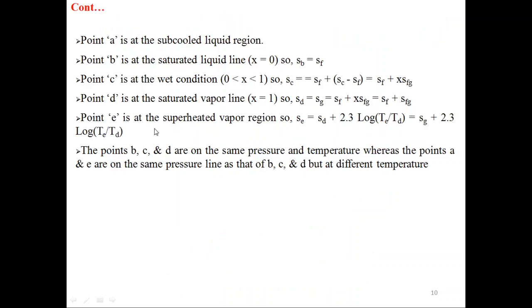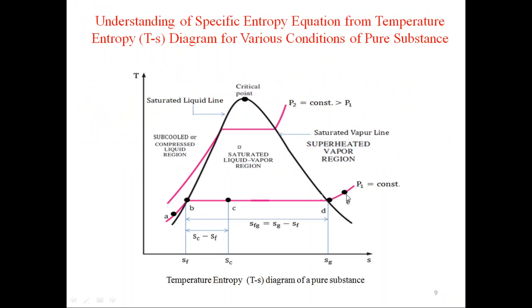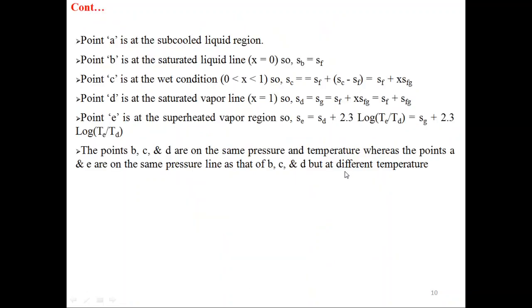Point E is in the superheated vapor region. So SE is equal to SD plus 2.3 log base 10 TE divided by TD. You can see point E is in the superheated vapor region, so this is the formula for the specific entropy in the superheated vapor region. Now SD is equal to SG, so we have SG plus 2.3 log base 10 TE by TD, where TE is the superheated temperature and TD is the saturation temperature.